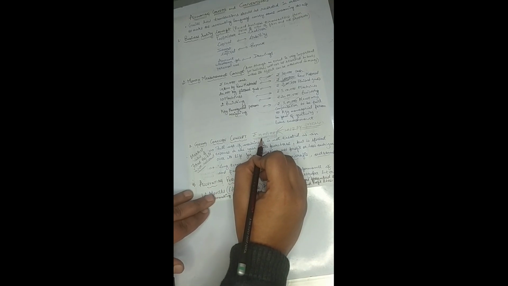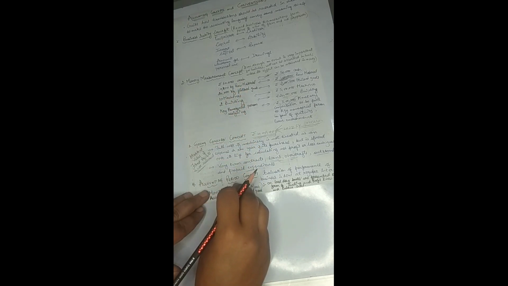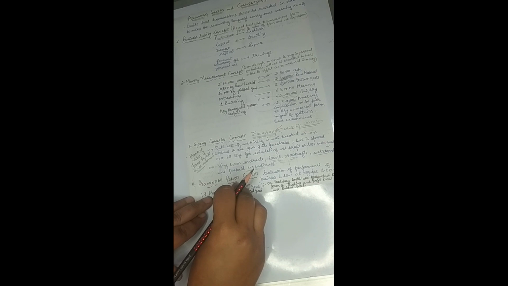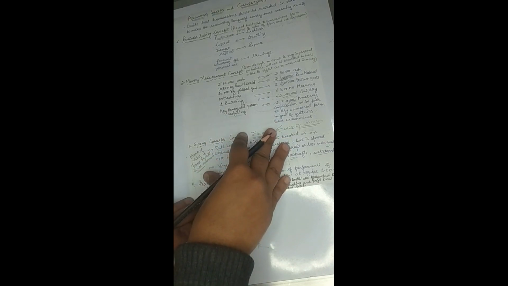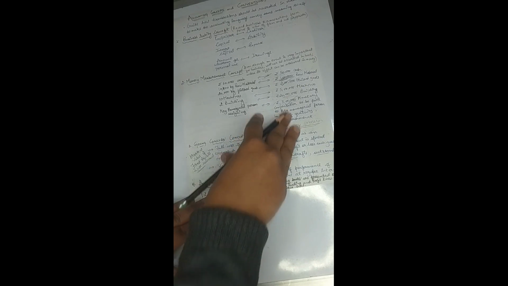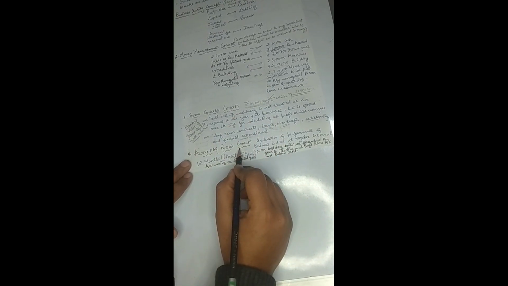So these concepts, whether it is business entity, money measurement, or going concern, are all guiding the accountants on how to make the entries of the transactions in the books of accounts, right? These concepts are basically the guidelines for the accountant to know how to make the entries in the books of accounts. Okay, coming to the accounting period concept, right?